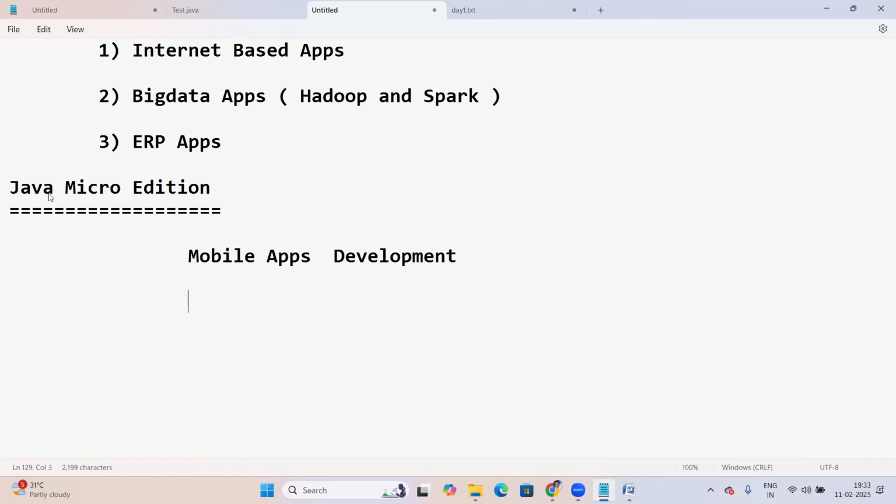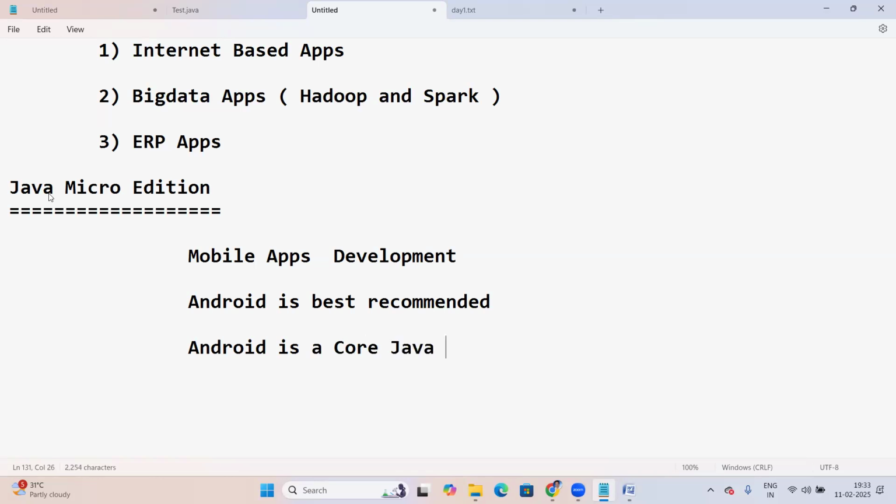For mobile applications, Android is available, and Android is best recommended. Android is core Java based. If you get good at core Java, then it is easy to work on Android. Suppose anyone wants to go into mobile application development: after learning core Java, you can start working on Android. It is completely core Java based.